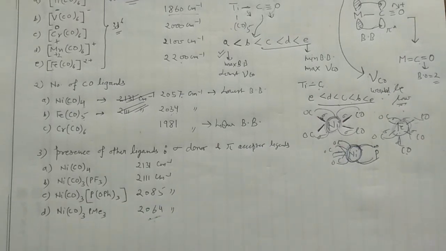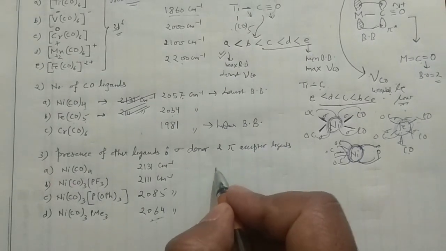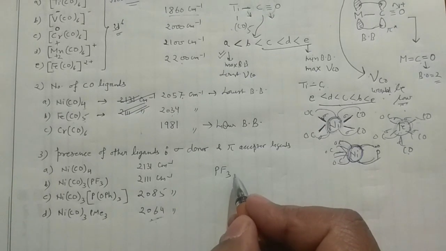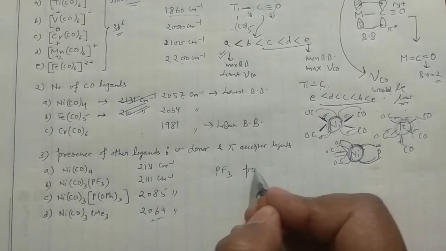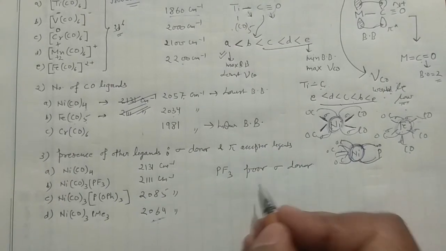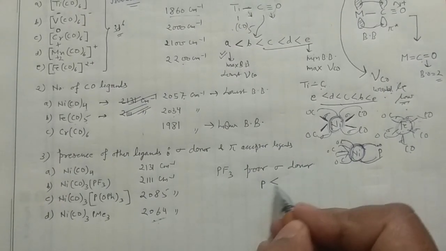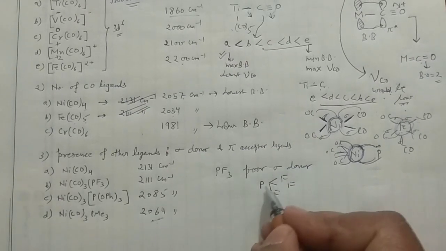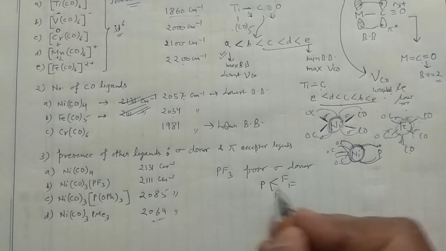In this case, if you take PF3, it's a sigma donor, but a poor sigma donor. Why? You can see these three fluorines are here, which are very electronegative in nature.